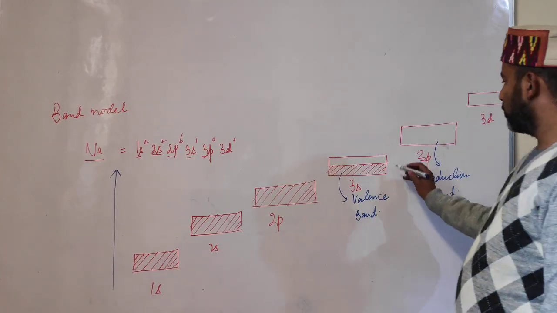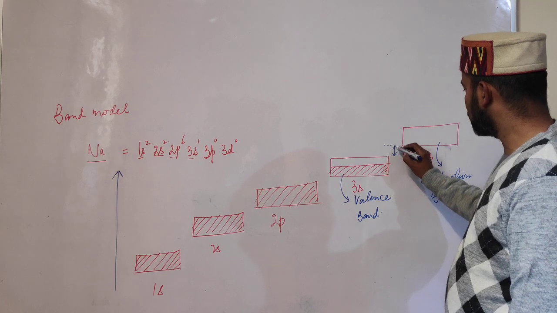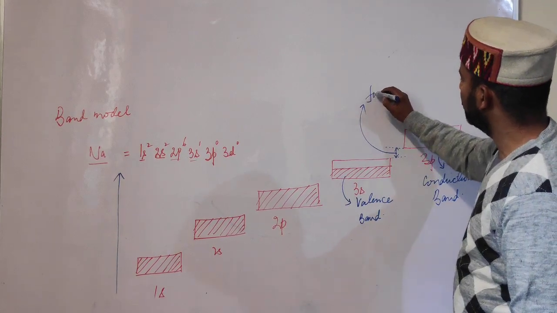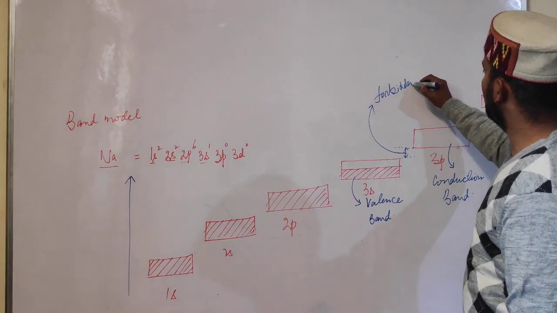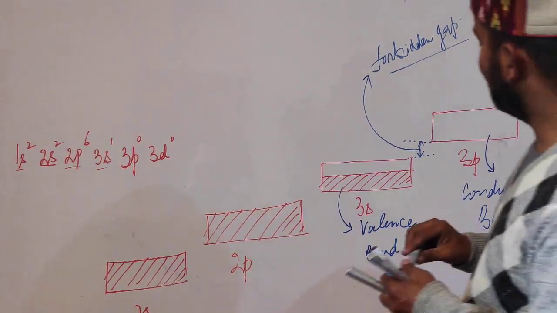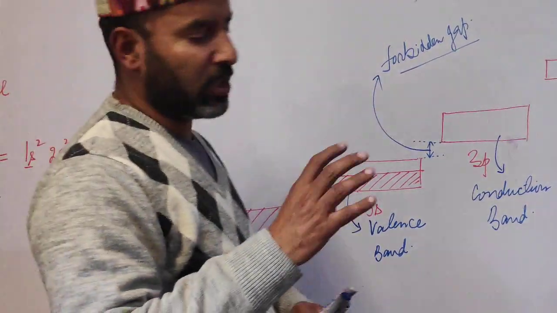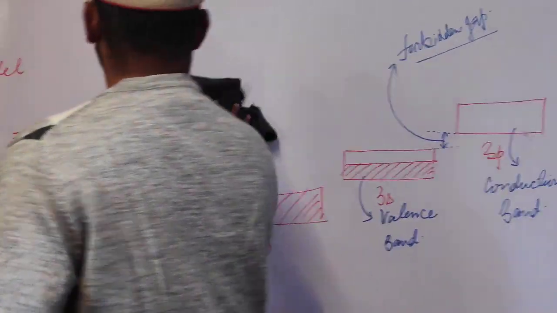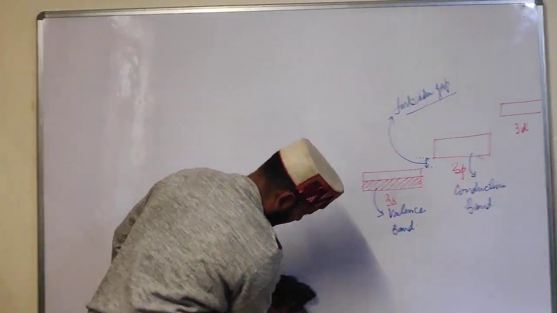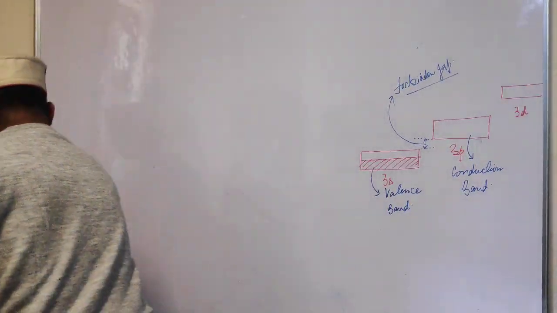And the energy gap between these two, that is the valence band and the conduction band, is called the forbidden gap. Now on the basis of the forbidden gap, substances can be classified into three categories: metallic conductors, insulators and semiconductors. So students, first let me tell you what happens in metallic conductors.